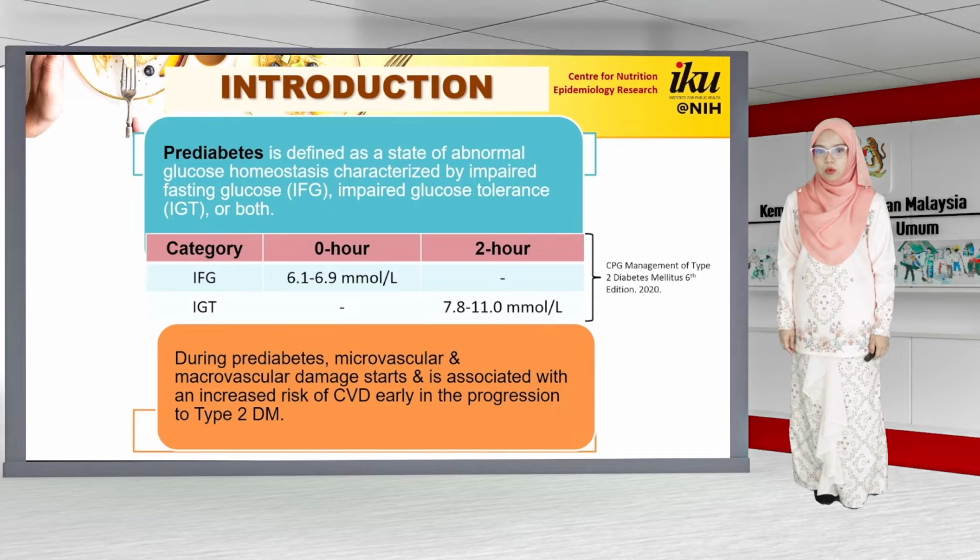Prediabetes is a global health problem among the non-communicable diseases, and much effort has been exerted in the past in response to the increased prevalence of prediabetes. Prediabetes is defined as a state of abnormal glucose homeostasis characterized by impaired fasting glucose, impaired glucose tolerance, or both. A patient is considered to have IGT or prediabetes if the 2-hour plasma glucose level is between 7.8 to 11 millimole